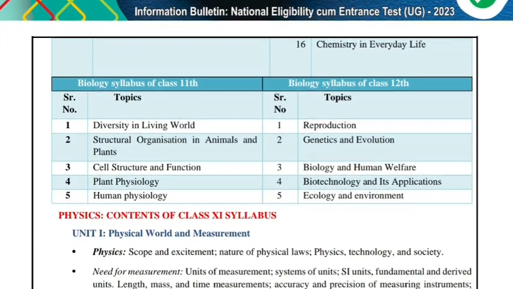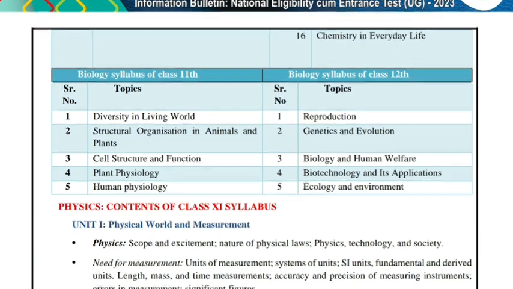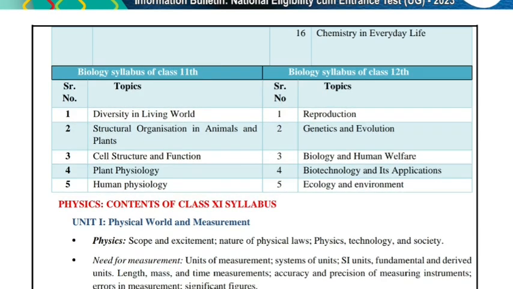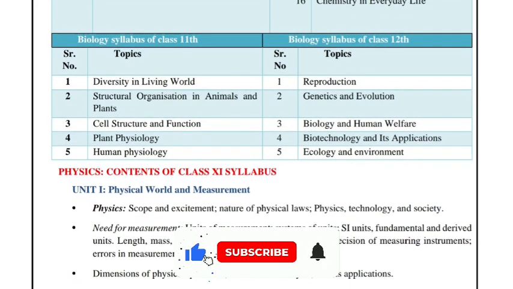Next is biology syllabus for class 11th. So the topics are: first is diversity in living world. Second, structural organization in animals and plants. Third, cell structure and function. Fourth, plant physiology. Fifth, human physiology. And syllabus for class 12th. First is reproduction. Second, genetics and evolution. Third, biology and human welfare. Fourth, biotechnology and its applications. Fifth, ecology and environment.